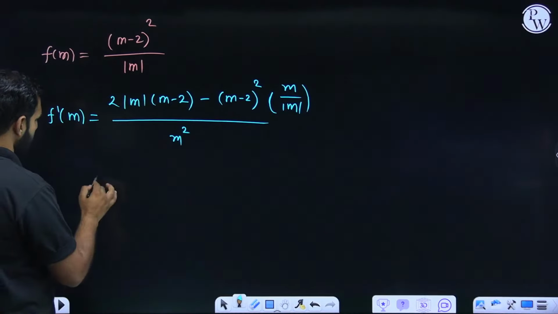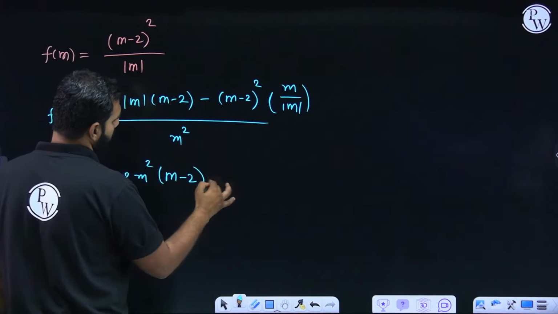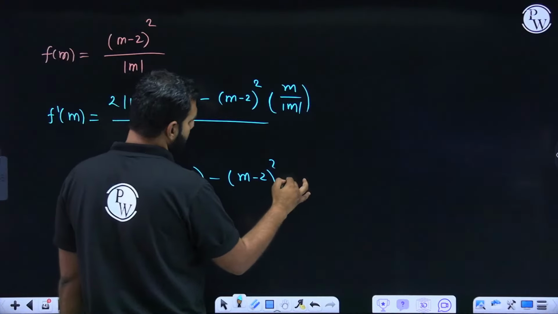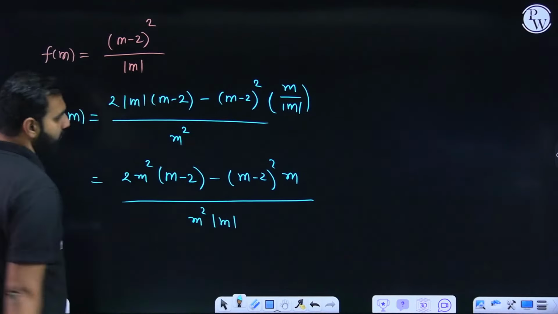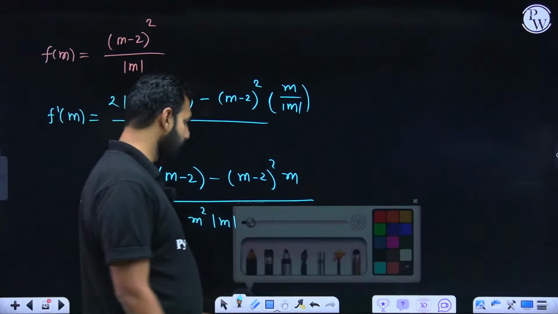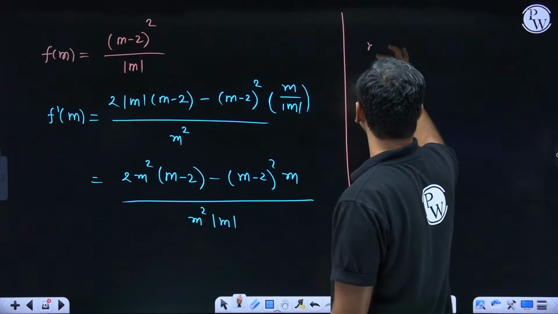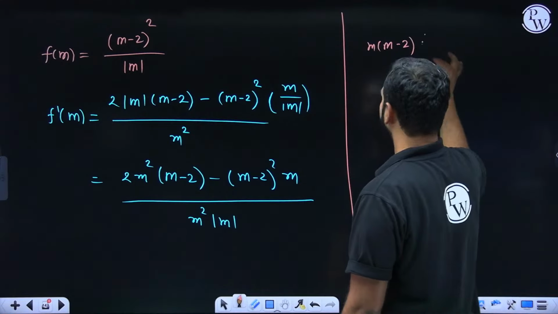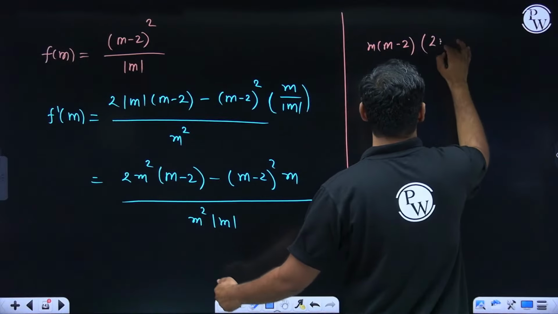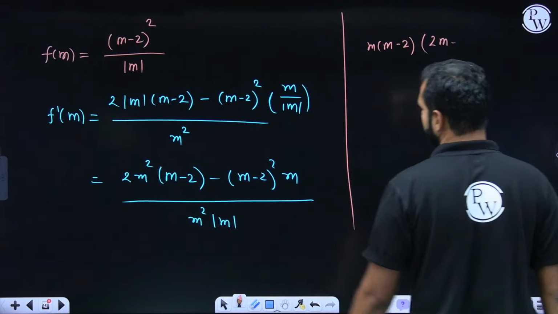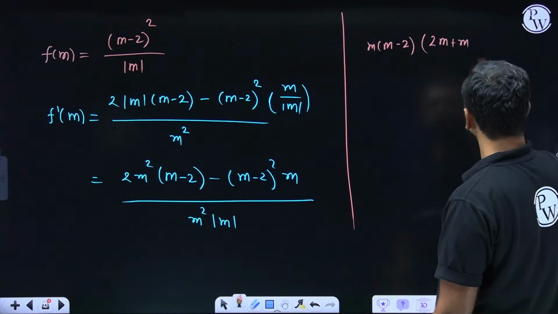Now, when you finally talk about this result, I think I can move this mod m here. So it will give me 2 times mod m square, which is m square, times (m minus 2), minus (m minus 2) whole square times m, and then the denominator I'll have m square times mod m. Everybody getting this? If I now wish to simplify the numerator, I can take m minus 2 common. When you take m minus 2 common, I'm left with 2m here, and here, minus of (m minus 2).